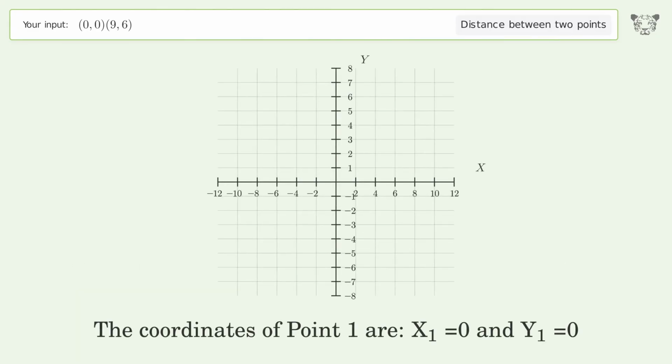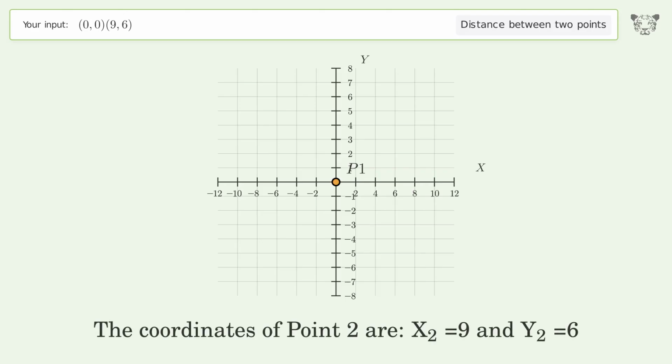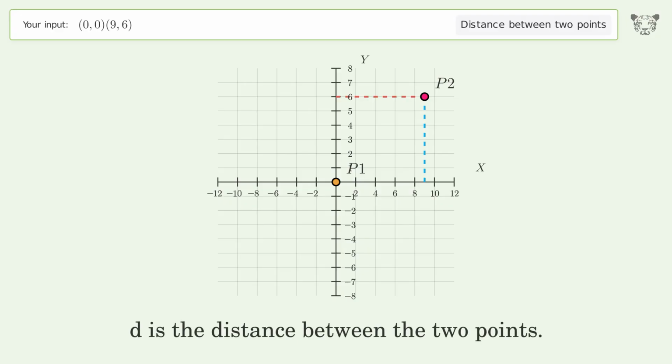The coordinates of point 1 are x1 equals 0 and y1 equals 0. The coordinates of point 2 are x2 equals 9 and y2 equals 6. D is the distance between the 2 points.